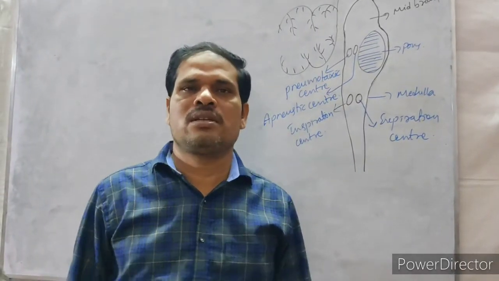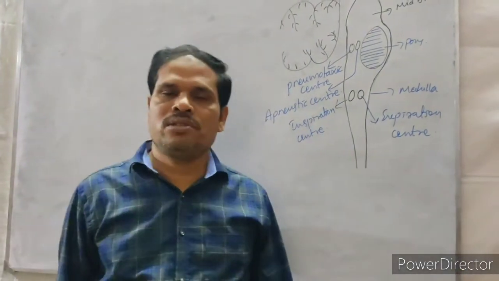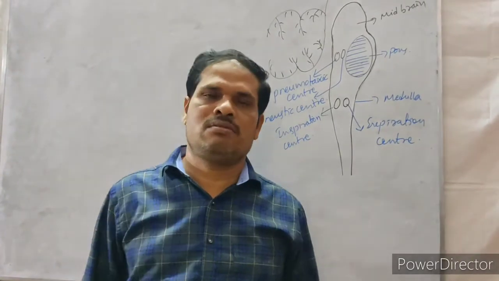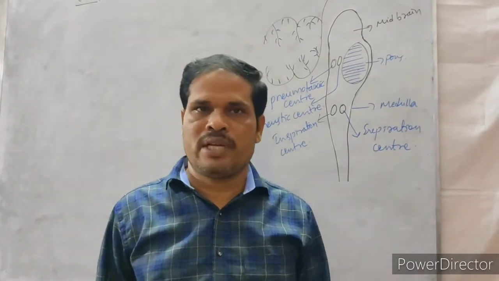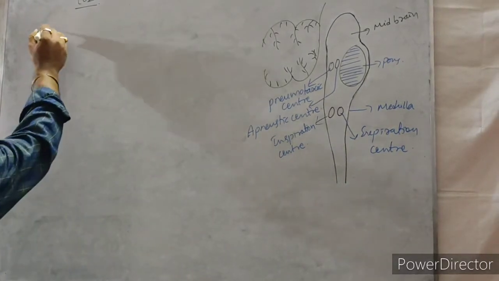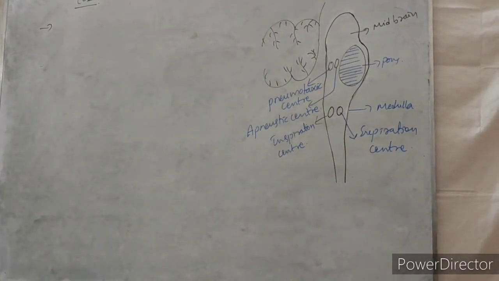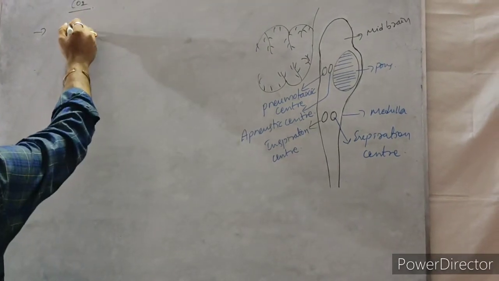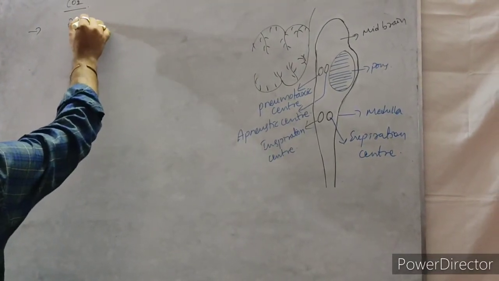Good evening, students. In this session, we will continue the transport of gases. The next one is carbon dioxide. Now, carbon dioxide is transported in three ways. One is the bicarbonate form.